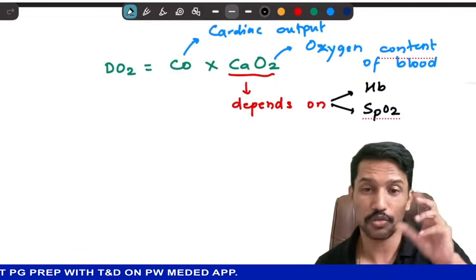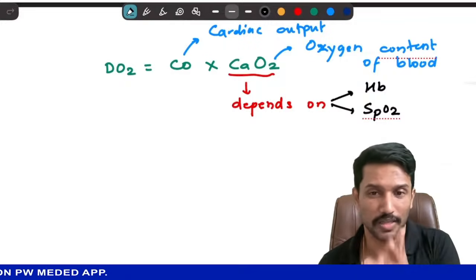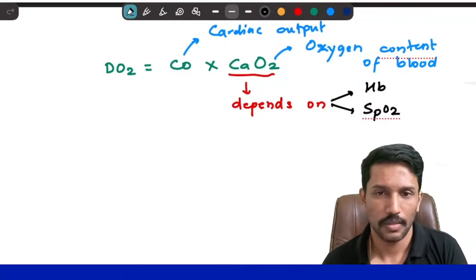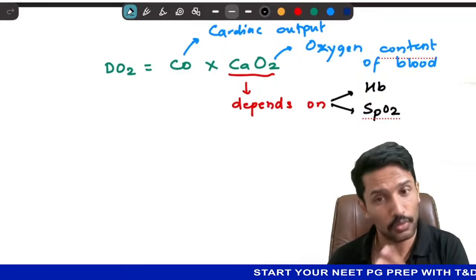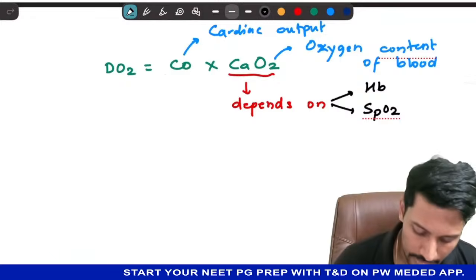The oxygenation is the job of the lungs. So if lungs fail, SpO2 will be less, we know that. So anytime I have low hemoglobin or low SpO2, tissue delivery of oxygen may be low and I may be having shock. Then cardiac output, right?